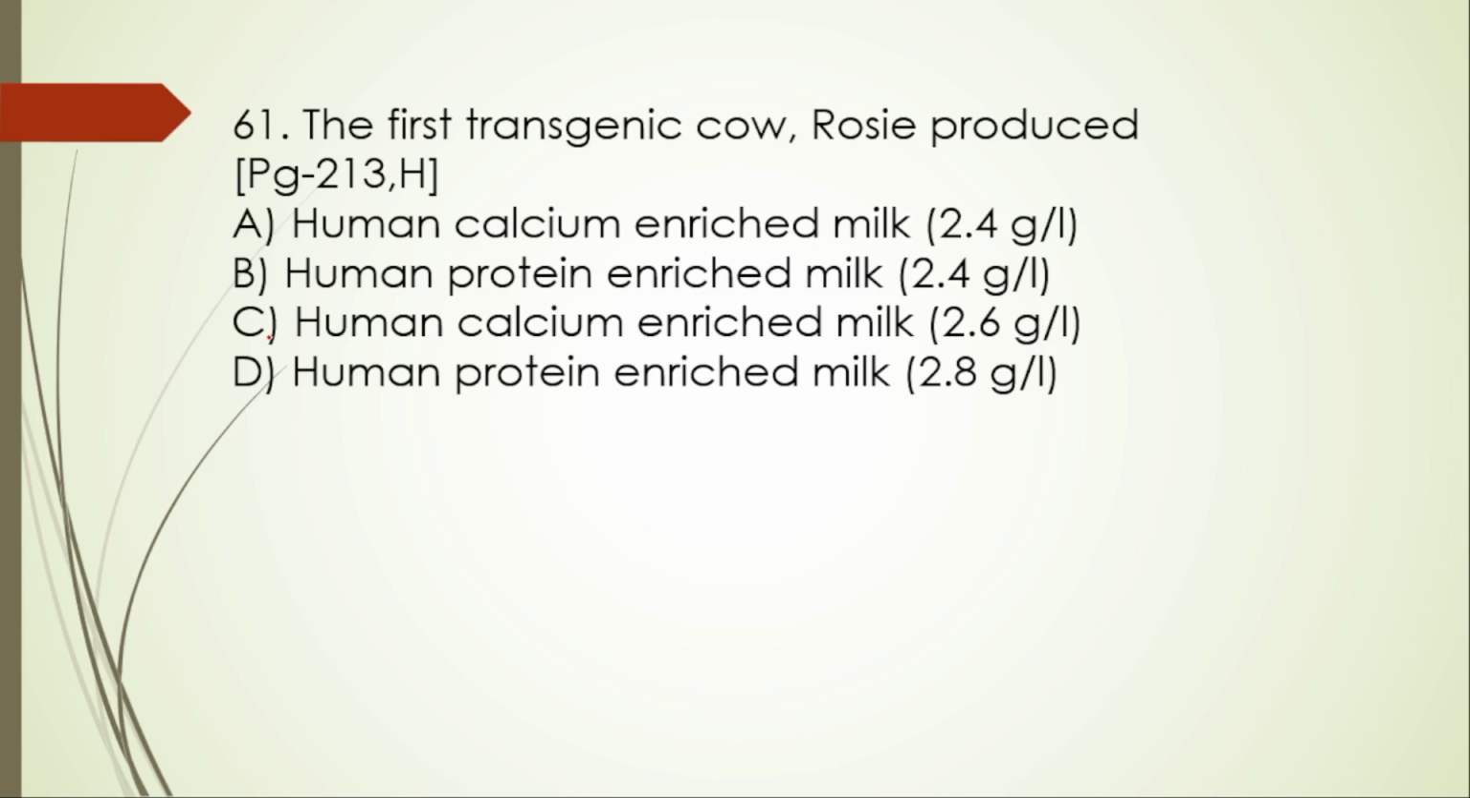Next, 61st question. The first transgenic cow, Rosie, produced human calcium enriched milk 2.4 gram per liter. No, human protein enriched milk 2.4 gram per liter. Human calcium enriched milk. Human protein enriched milk 2.6 gram per liter. 2.8 gram per liter. Here the right option is it produces human protein enriched milk 2.4 grams per liter. That is alpha lactalbumin. It's a protein.